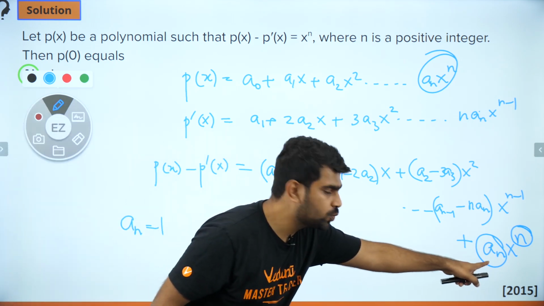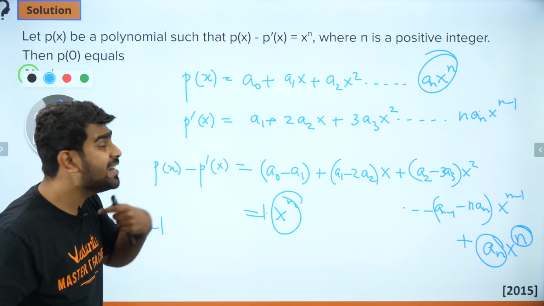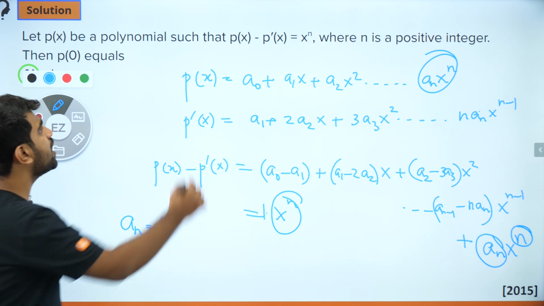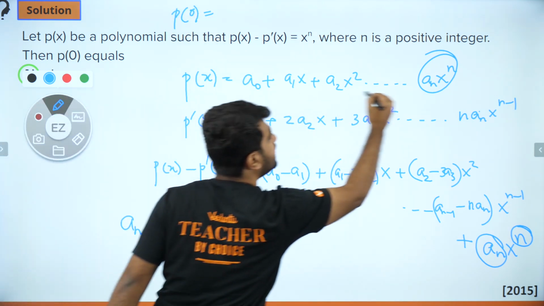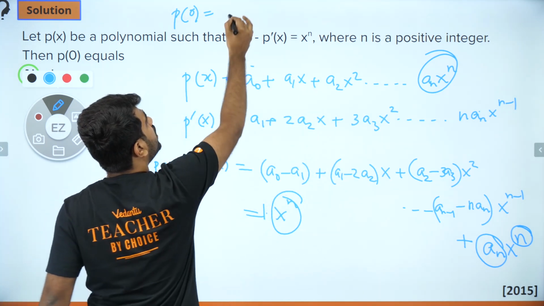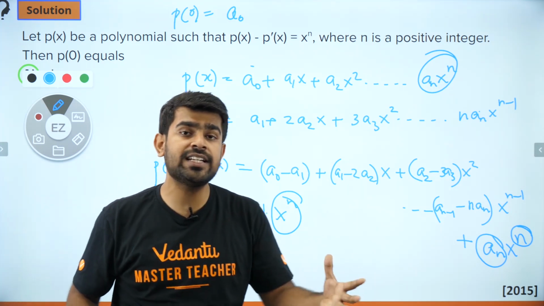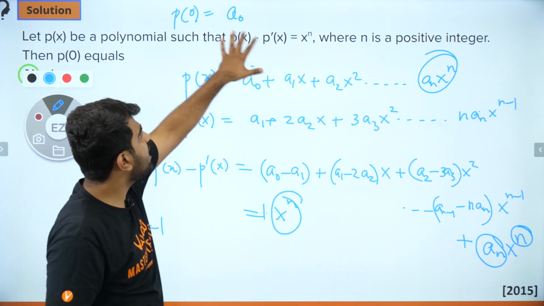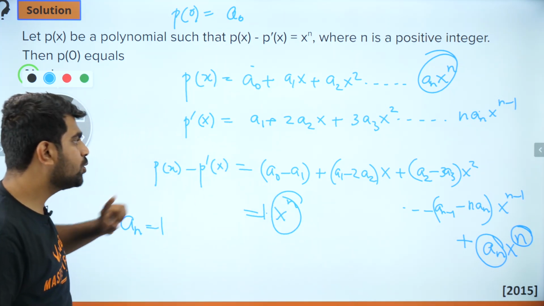If my an is 1, I'm happy. But that is not enough, because what am I interested in finding? I am interested in finding p of 0. What is p of 0? If I put 0 in place of x, I will get everything here to be 0. Only a0 will be left out. So my whole objective in this question is just to find the value of a0. If I find a0, I'm done. The question is over, isn't it? So let's try to do that.